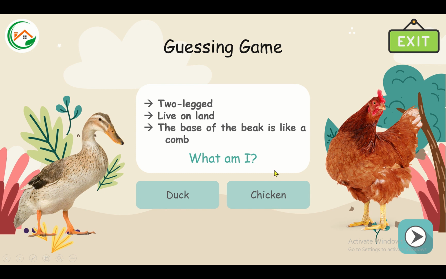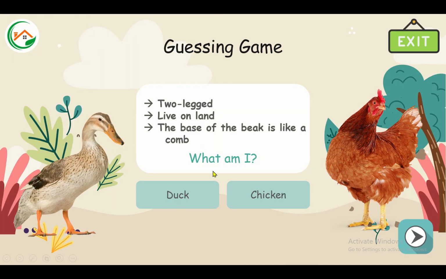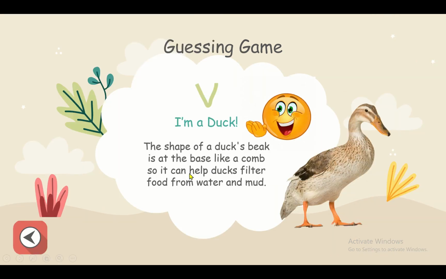Is it a chicken or a dog? What about chicken? Oh, it's a wrong answer. Let's try again. So, is it a duck? Yeah, I'm a duck. The shape of a duck's beak is at the base like a comb, so it can help ducks filter food from water and mud.